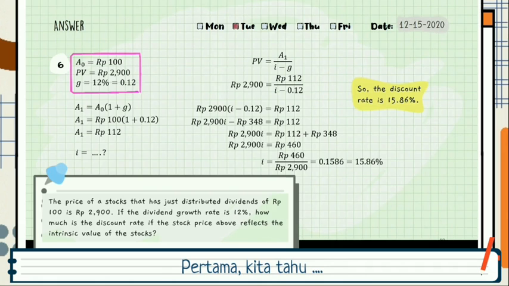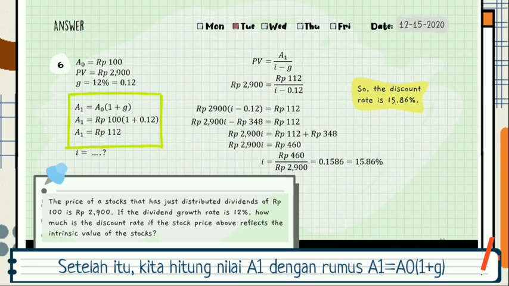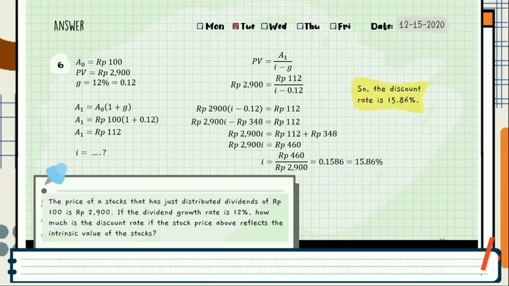The present value, the fair price of the stock, is 2,900 rupiahs. The growth rate is 12% or 0.12. After that, we calculate A1, the estimated amount that we are going to receive next period, with the formula I said before. A1 equals A0 times 1 plus G. So, A1 is 112 rupiahs.